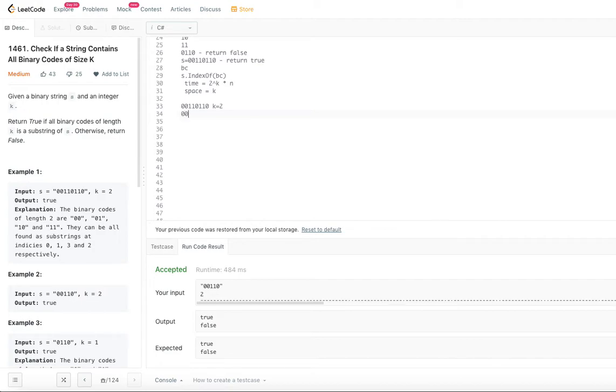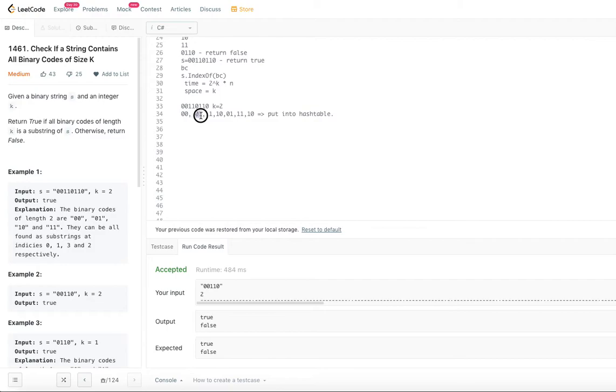So the first substring is 0 0, then 0 1, 1 1, 1 1, 1 0, and so on. These many substrings are there: 0 0, 0 1, 1 1, 1 1, 1 0. So put them into a hash table. How many distinct are there once you put them into the hash table?